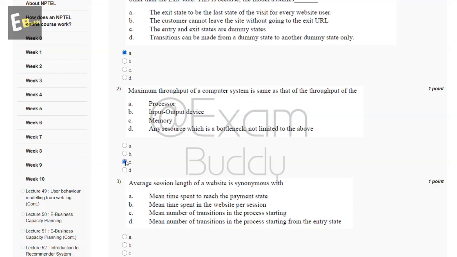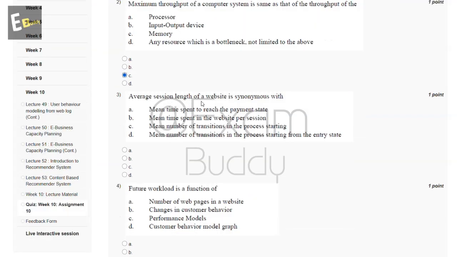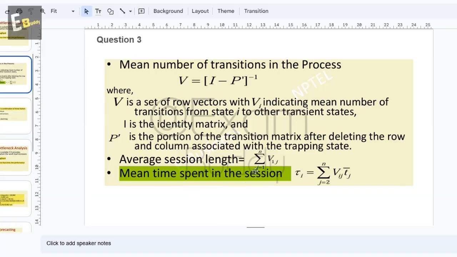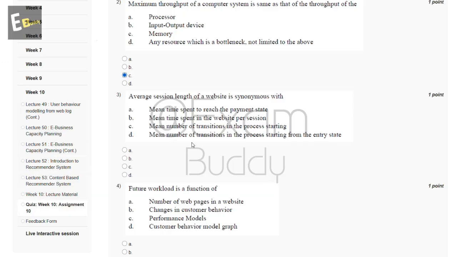Now the third question is: average session length of a website is synonymous with dash. So these are the options, and now let's check the answer of our third question. Question third: mean time spent in the session. So the answer of our third question is B, mean time spent in the website per session.